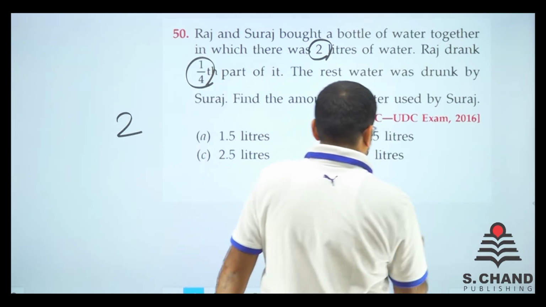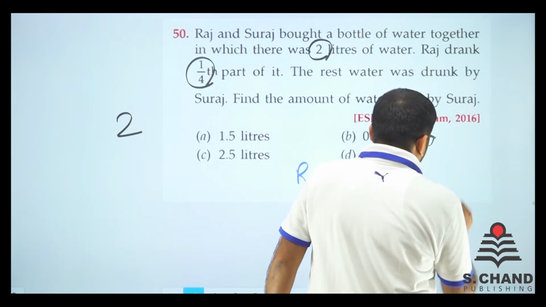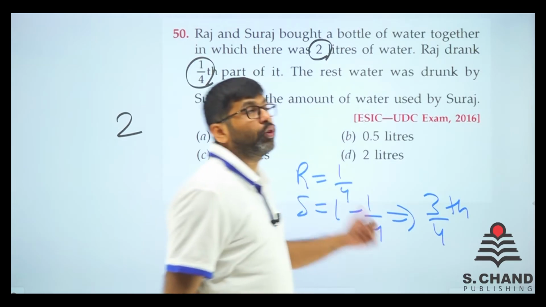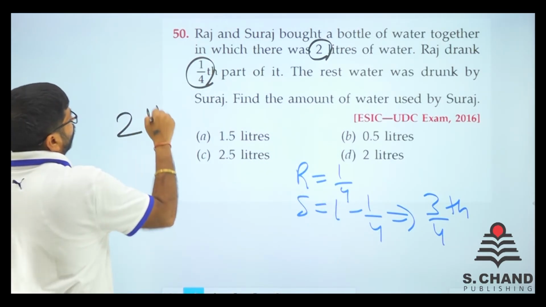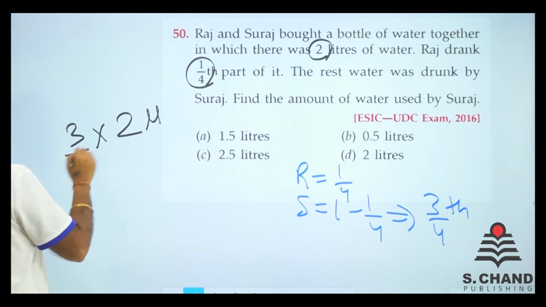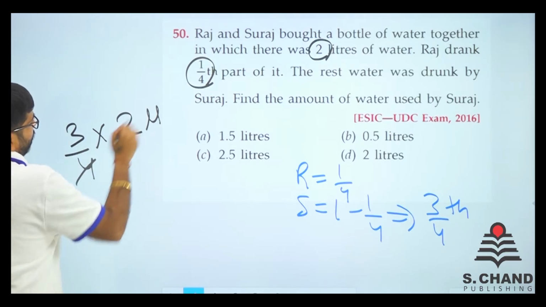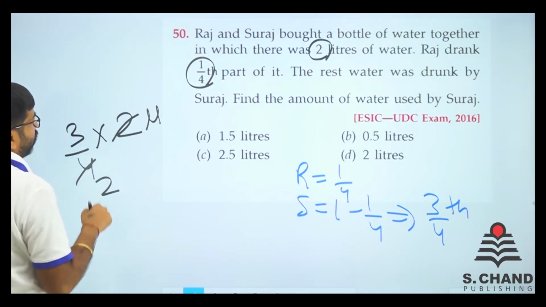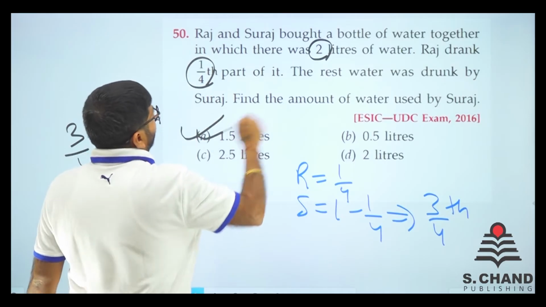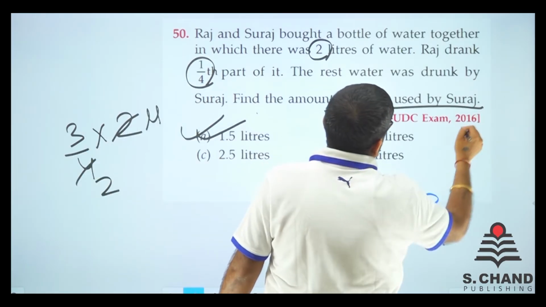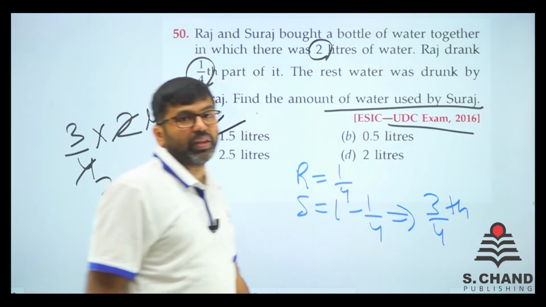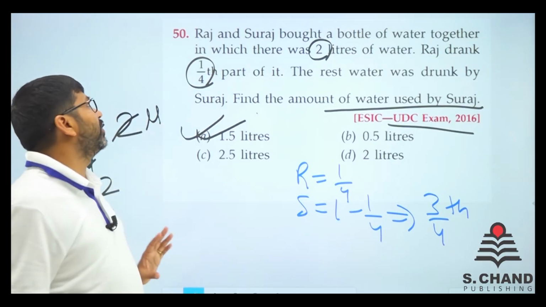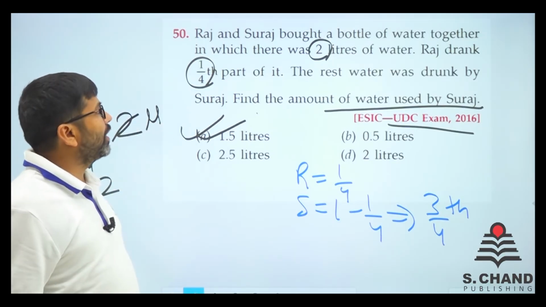So it will become 3/4. So 3/4 part of 2 liters. Here we go, 2 liters into 3/4 part, that is 3/2, is 1.5 liters drunk by Suraj. And this is the question that came in ESIC UDC. So question number 50, answer is A.